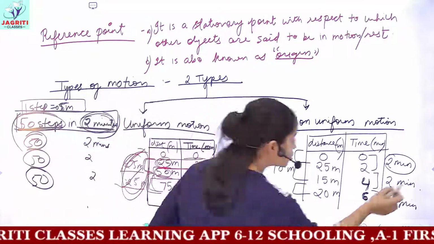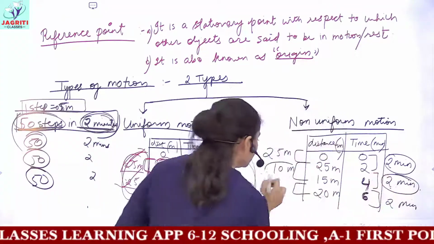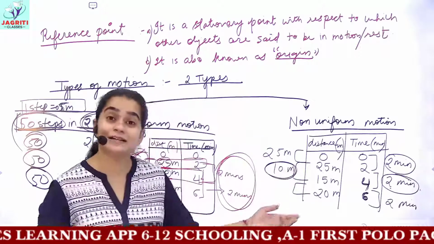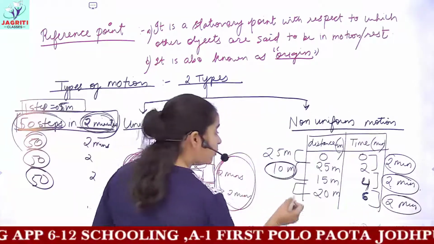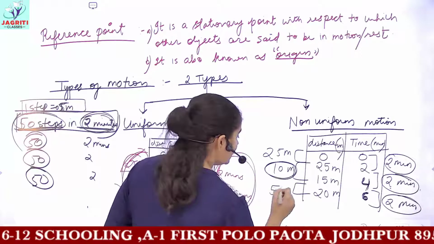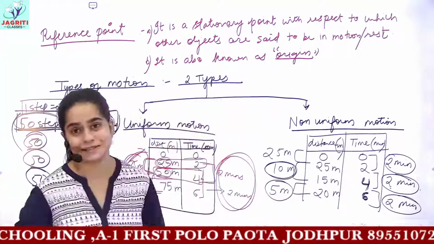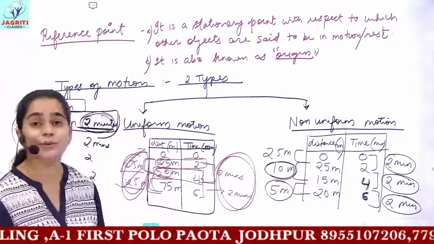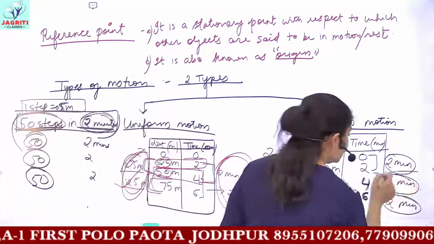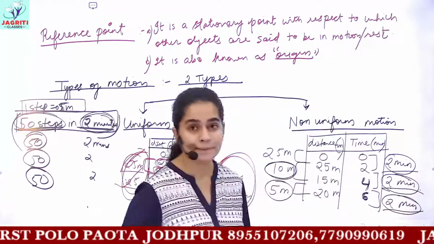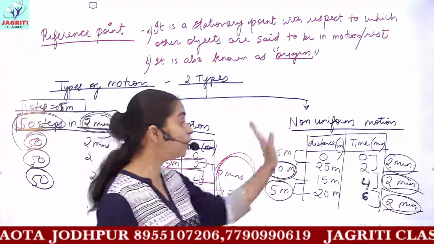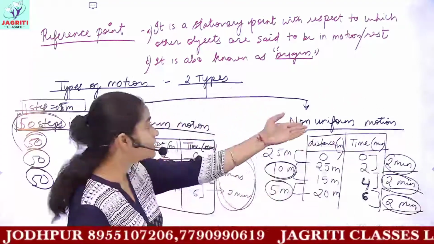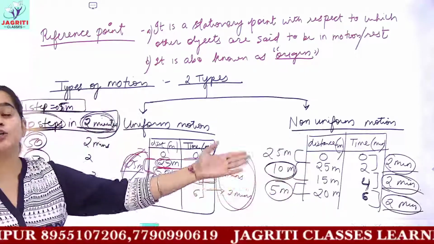But in the next 2 minutes, if you observe, you covered only 10 meters, and in the further next 2 minutes, you were able to cover only 5 meters. So what does this tell you? That time is increasing at a uniform rate, but your distance is not increasing at a uniform rate corresponding to the time. So this would be an example of non-uniform motion.